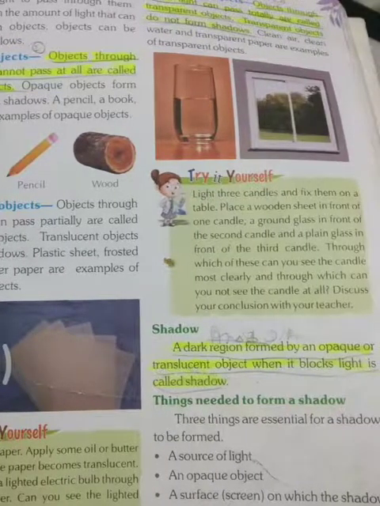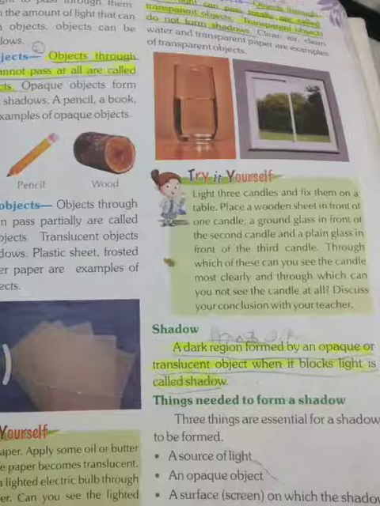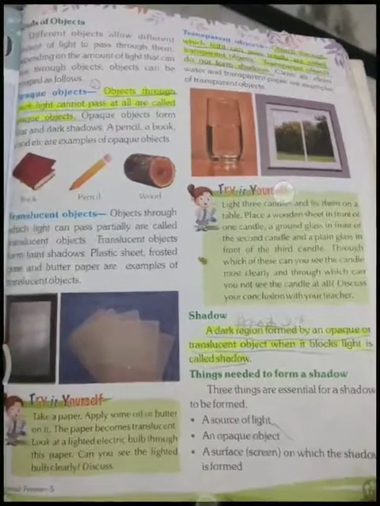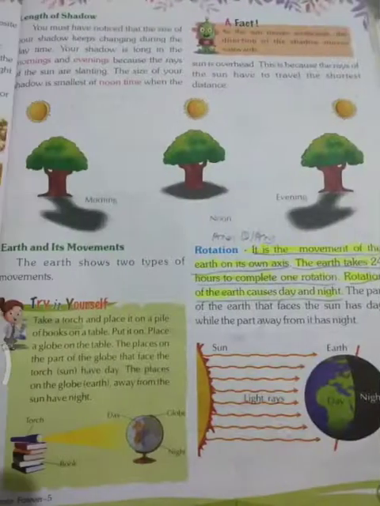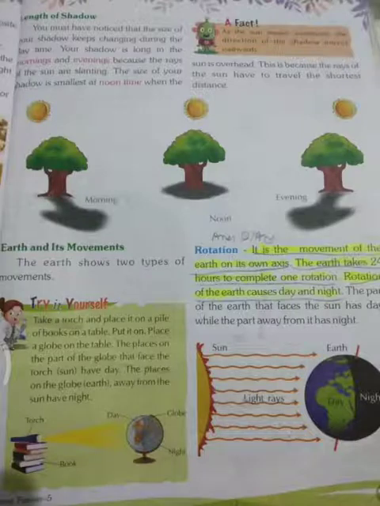Then shadow. When an opaque object blocks the source of light, a dark area develops at the backside. That dark area we call a shadow. And then we discussed how shadows form in different areas, and at which time which type of shadow is formed. Then revolution and rotation of the earth. Then we described eclipses fully in the chapter.